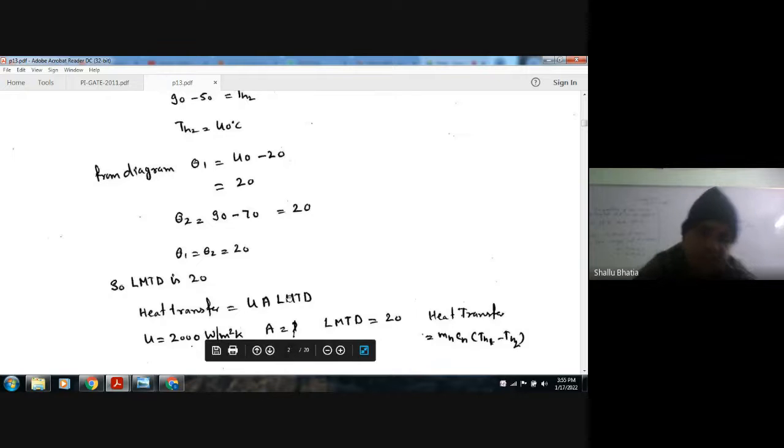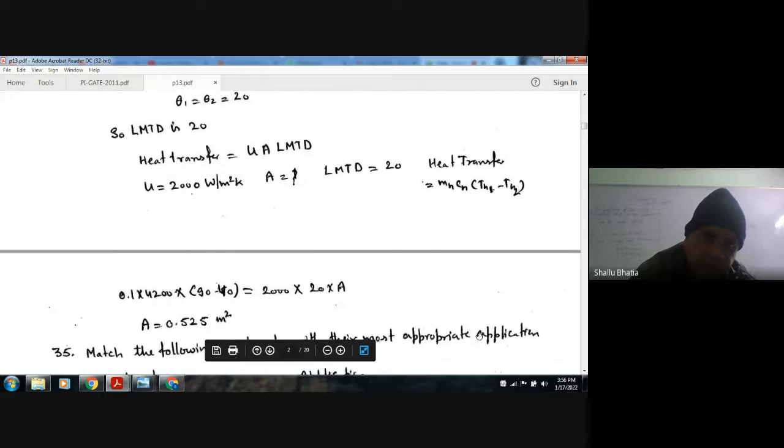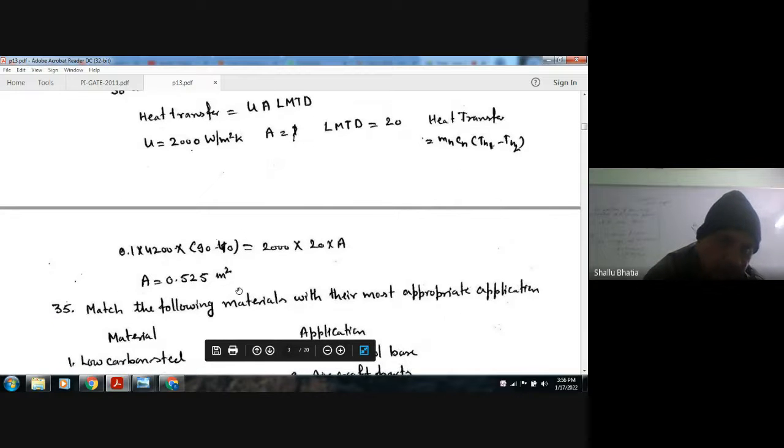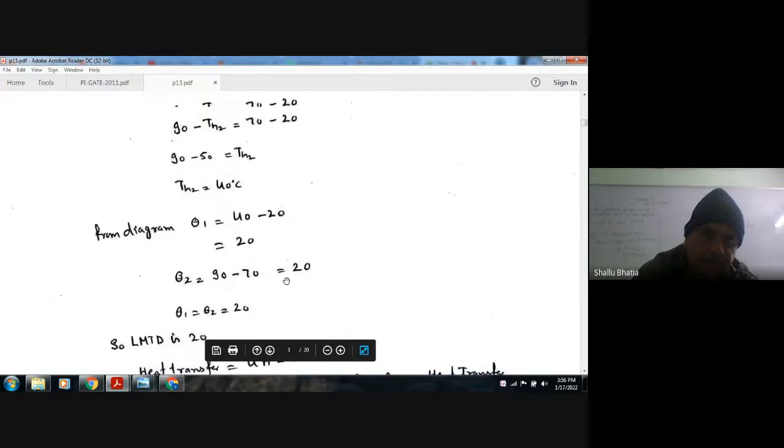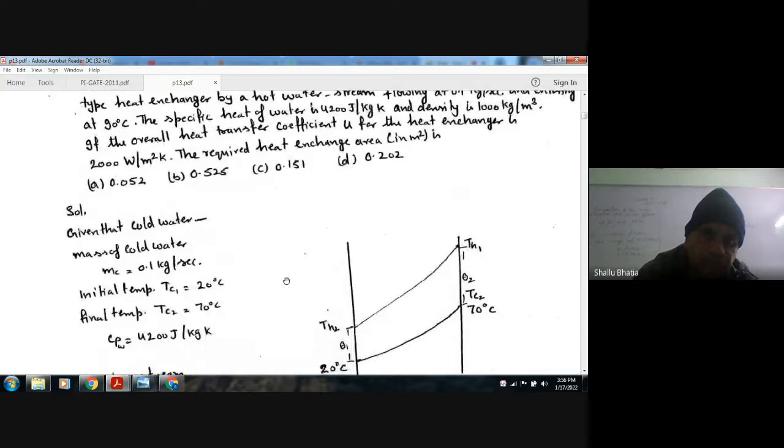So heat transfer is given as U A LMTD, and heat transfer is also given by mH CH (TH1 minus TH2), that we have, that's how we got the TH2. Equating this U A LMTD and this mH CH (TH1 minus TH2), we can get A as 0.525 meters square. Okay, so answer is 0.525. Answer is option B.